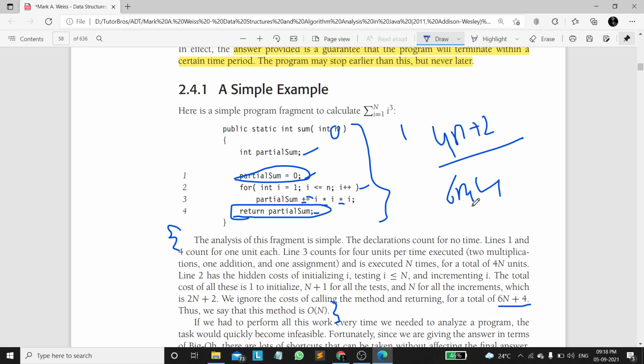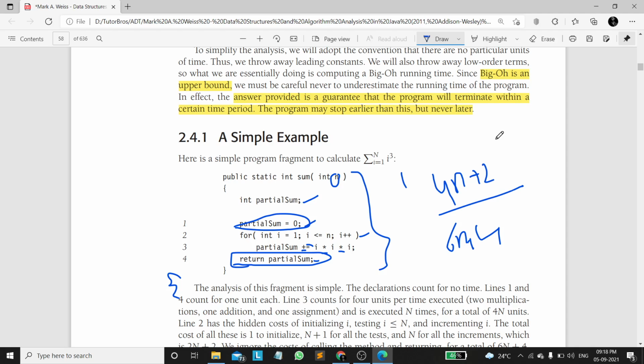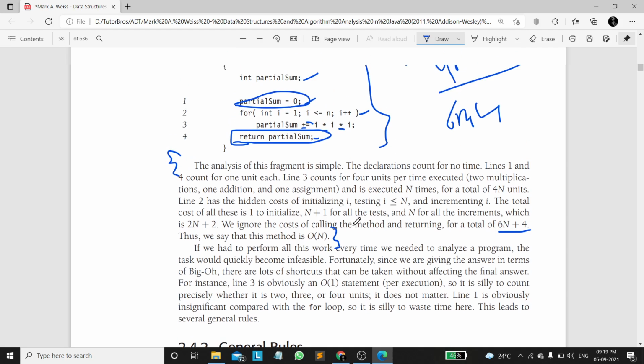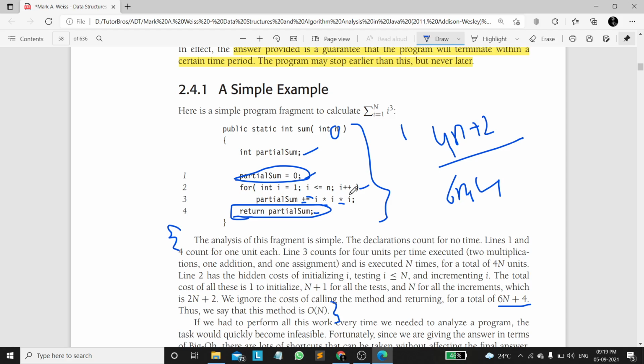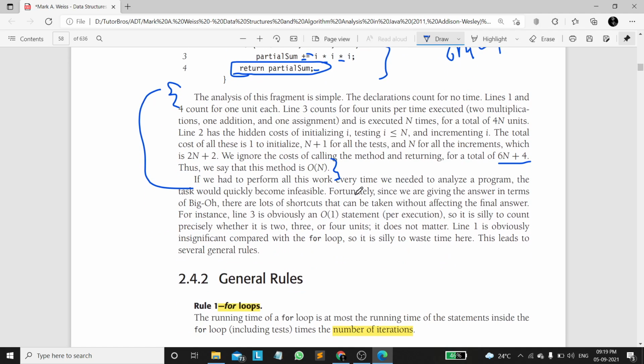In the case of big O notation, big O of 4n plus 2 is big O of n, and big O of 6n plus 4 is similar to big O of n only. So in big O notation they both are the same, right? To see how the time varies for every assignment and every increment, you can get it from this paragraph. If you read this paragraph, it will be very clear for you.